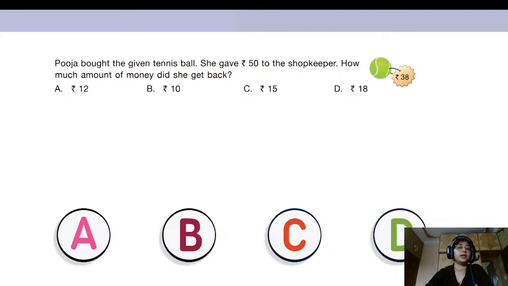How much amount of money will Pooja get back? Is it A rupees 12, B rupees 10, C rupees 15, or is it D rupees 18?